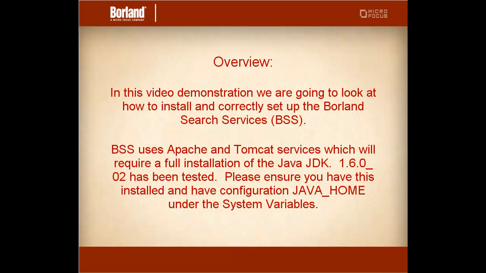In this video demonstration, we're going to be looking at how to install and correctly set up the Borland Search Services. The Borland Search Services uses Apache and Tomcat services, which will require a full installation of the Java JDK. A minimum of 1.6 is recommended. Please ensure that you have this installed and the configuration of Java Home set under your system variables.